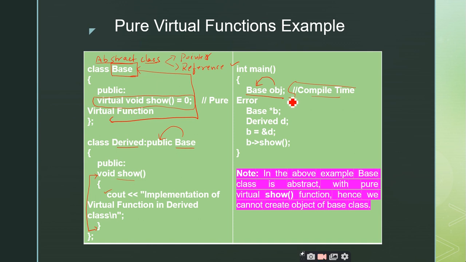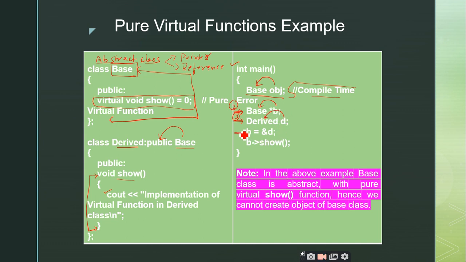Is it clear? Now what am I doing here in the second statement? You are creating a pointer to the base class. What about statement 3? Creating an object for the derived class. Super. I am creating an object for the derived class.